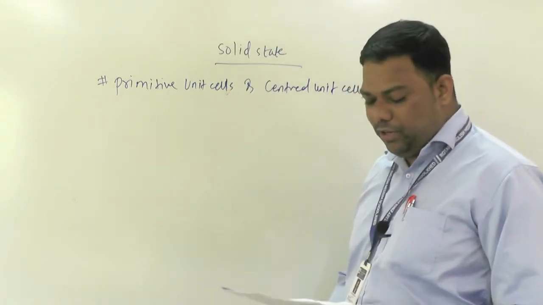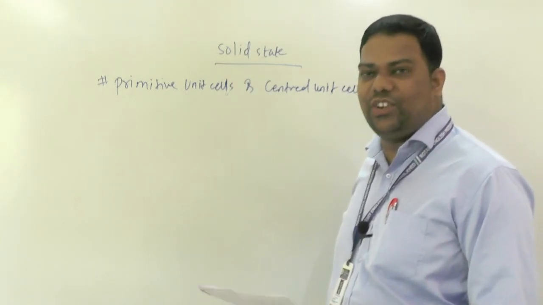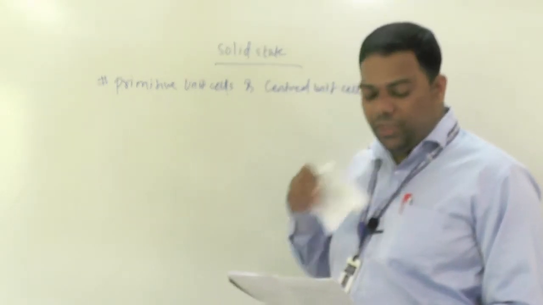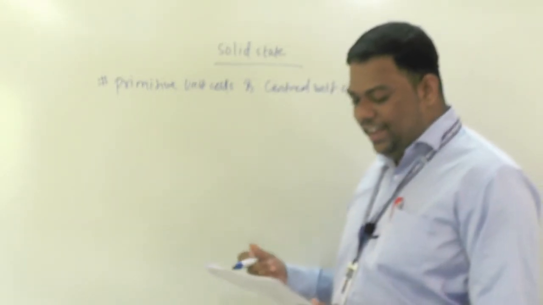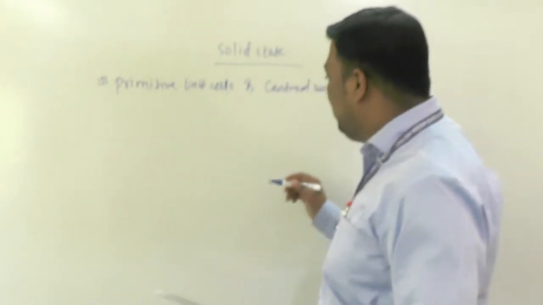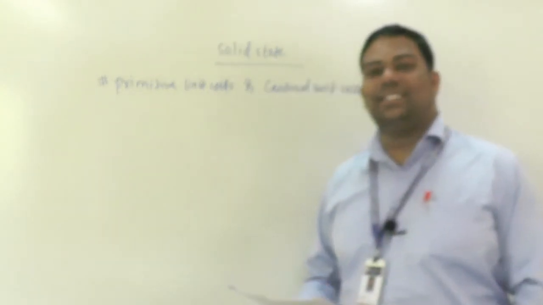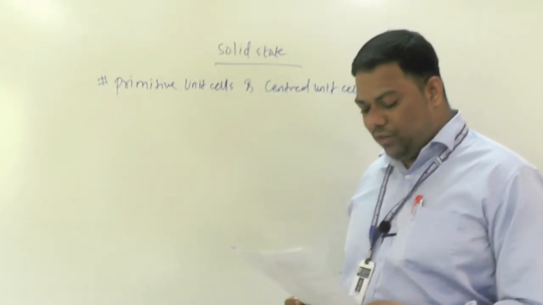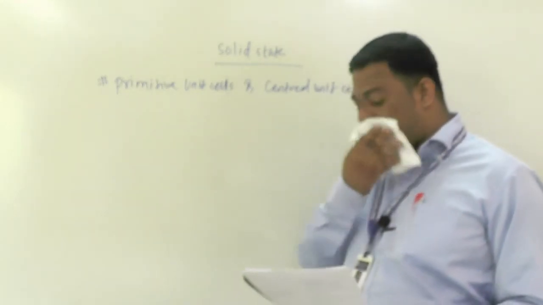So as you know, primitive unit cells are those where particles are present only at the corner positions of the unit cell. And centered unit cell means the unit cell contains one or more constituent particles at centered positions. There are three types of centered unit cells: BCC, FCC, and end-centered unit cells. After that, you also have to keep in mind the 7 Bravais lattices.